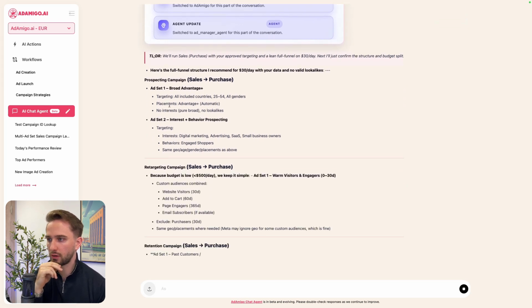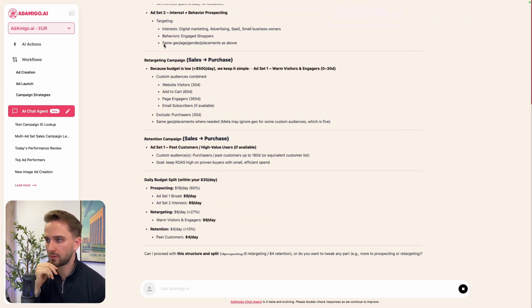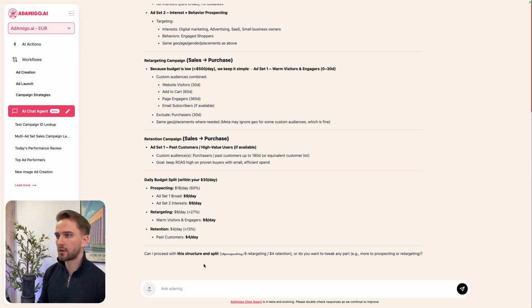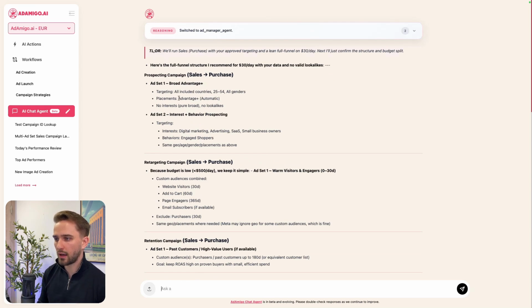Look, so it tells me here it wants to create a prospecting campaign with 2 ad sets inside, a retargeting campaign. Because the budget is low, just 1 ad set, combining website visitors, add to cart, page engagers, email subscribers if available, exclude purchasers, and then a separate retention campaign. So those are people that bought from us in the past to then get them to buy again, right? It gives here the budget split. Fantastic, yeah. And then you can see here in the prospecting, it tells you a broad targeting and an interest and behavior prospecting audience, targeting people that are into digital marketing, advertising, SaaS, small business owners. Perfect, because we're at AdAmigo.ai. This is for us now, right?